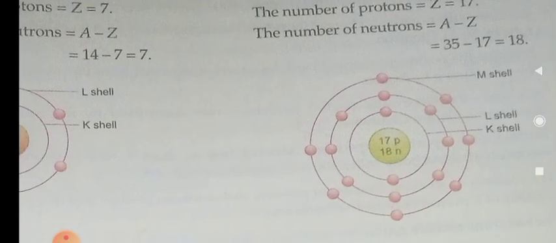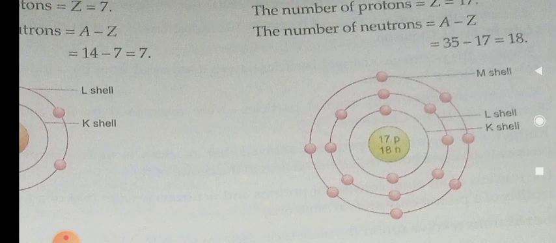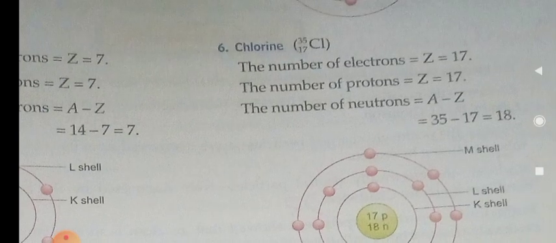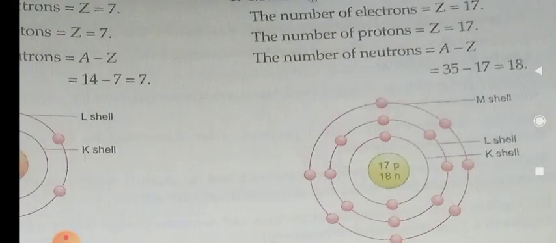Also electrons, arrange the electrons. First, 17 electrons we have to arrange. So first shell 2 electrons, second shell 8 electrons, so totally 10 electrons we have arranged. The next shell, remaining 7 electrons are arranged. The outer shell has 7 electrons. This is the atomic structure.